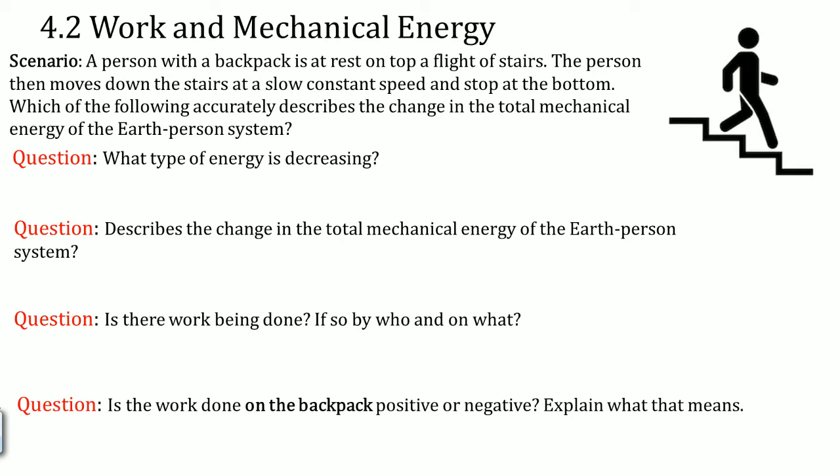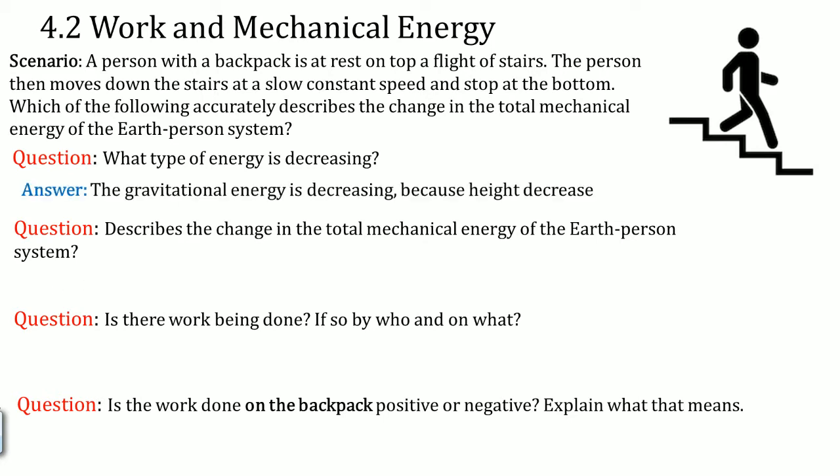Scenario. A person with a backpack is at rest on top of a flight of stairs. The person then moves down the stairs at a slow, constant speed and stops at the bottom. Which of the following accurately describes the change in the total mechanical energy of the Earth-person system? Question. What type of energy is decreasing?